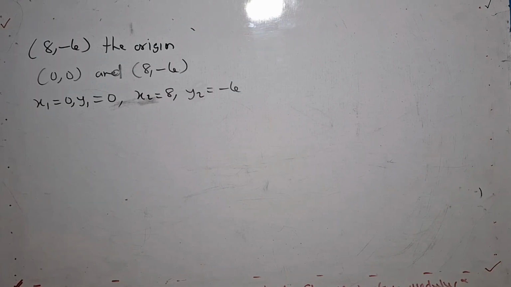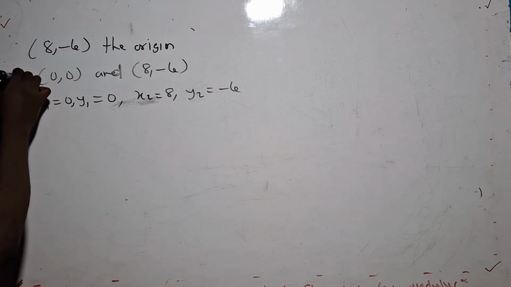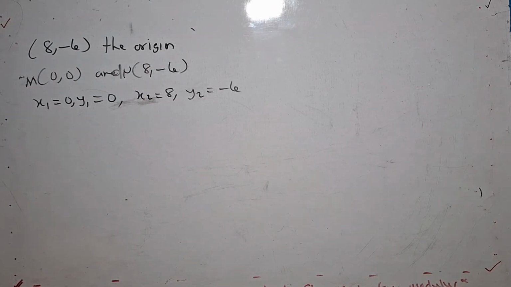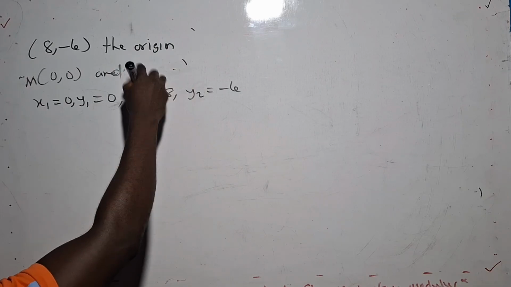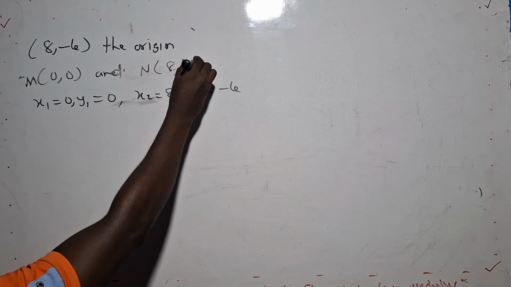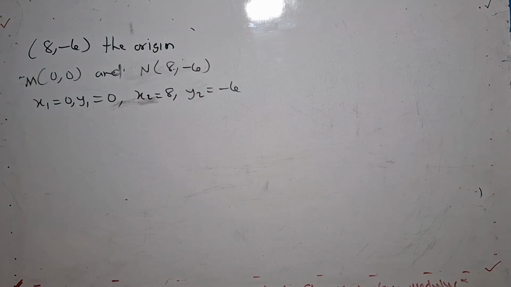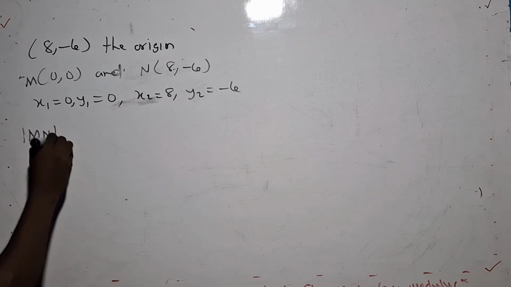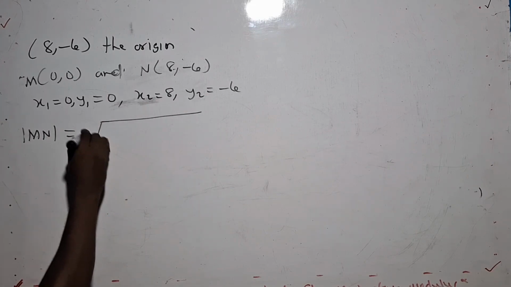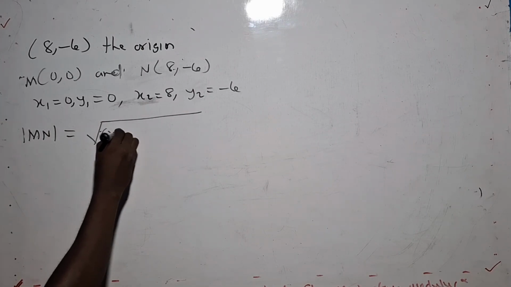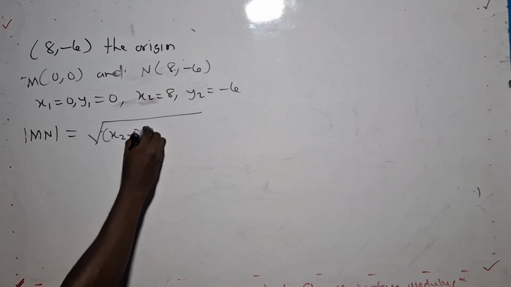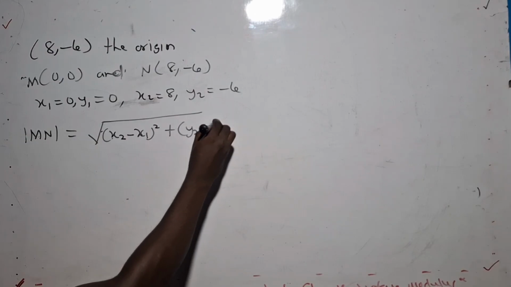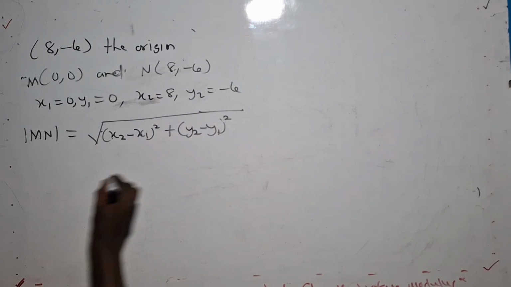So therefore, let me give them letters. Let me give here m, and here n, which is (8, negative 6). So I'm going to find the length of mn. And what's the formula? The formula, bracket open, x2 minus x1 squared, then I have y2 minus y1 squared.